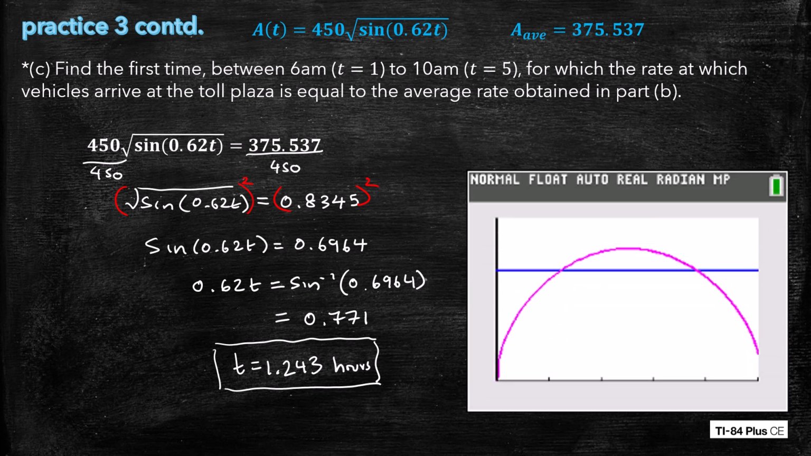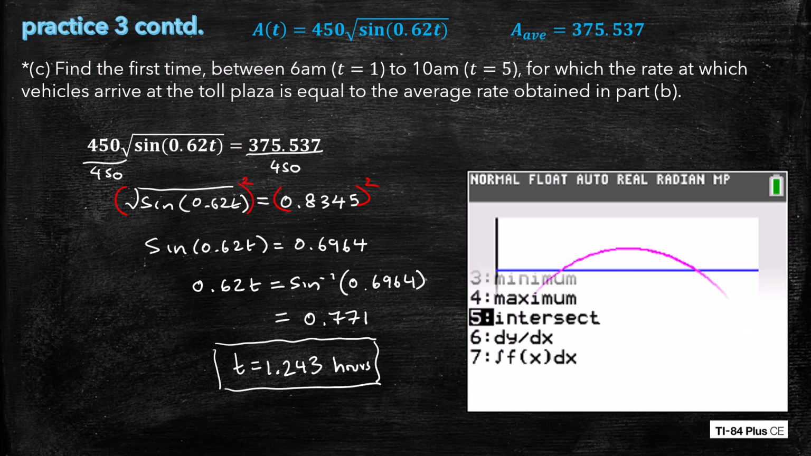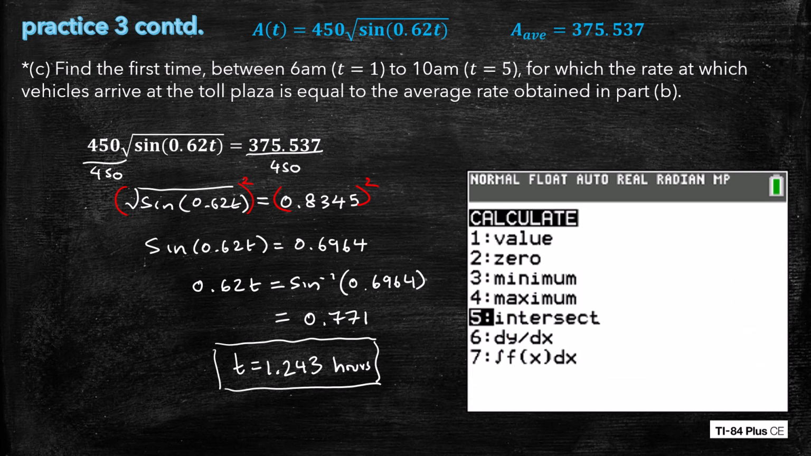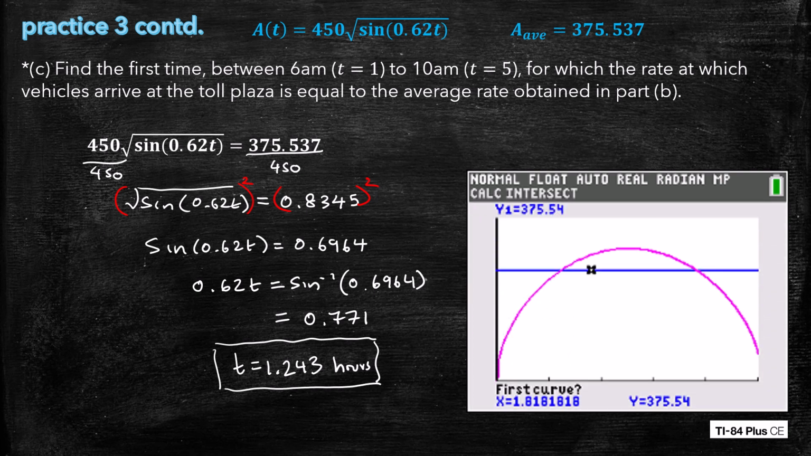So first of all, you'd graph. The pink graph is a of t, and the solid blue horizontal line is the average value. And if you haven't done this before, you would go to second trace, which delivers you to the calculate menu, and you would select 5 for intersect. And it says first curve question mark. So you just select one of the curves close to the intersection point that you're interested in.